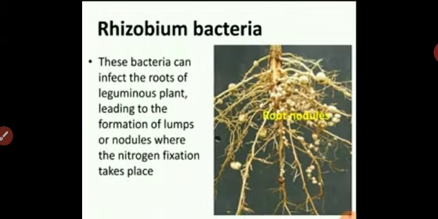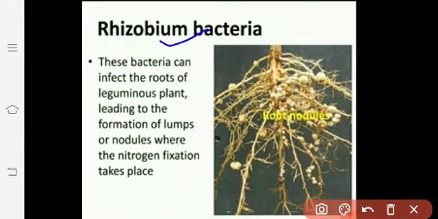Then the next method is the leguminous method. These bacteria can infect the roots of leguminous plants, leading to the formation of lumps or nodules where nitrogen fixation takes place. Rhizobium bacteria are found in leguminous plants, gram, peas, moong, beans, etc.